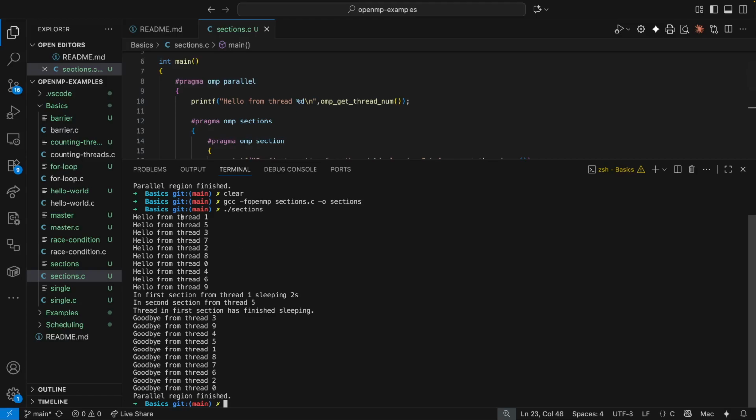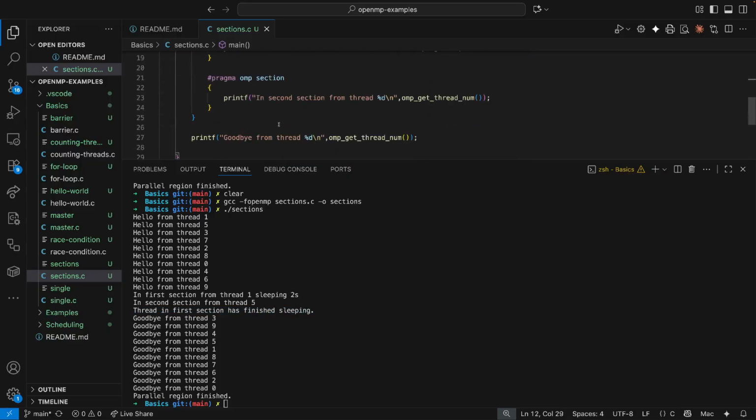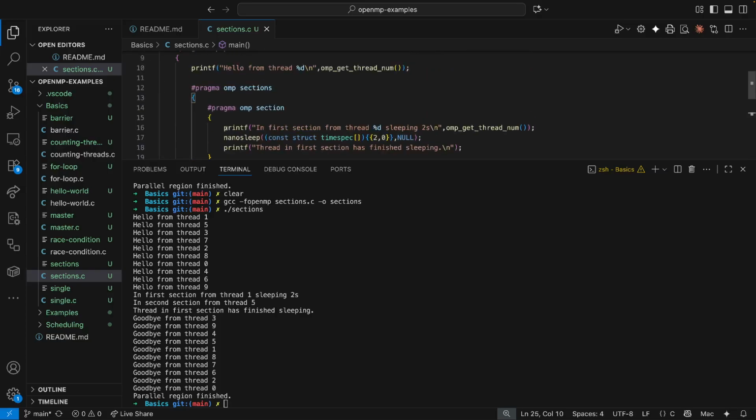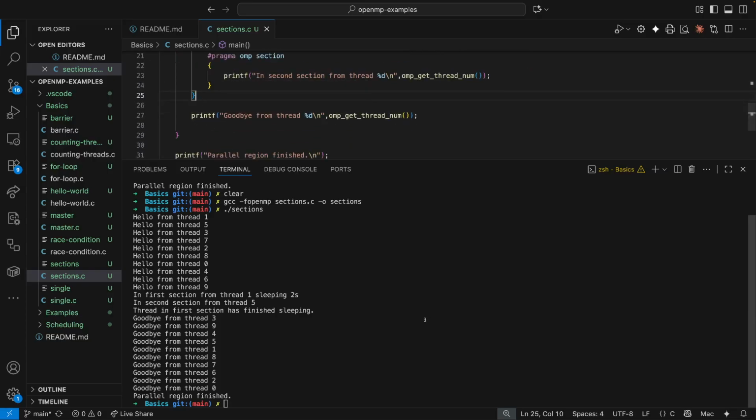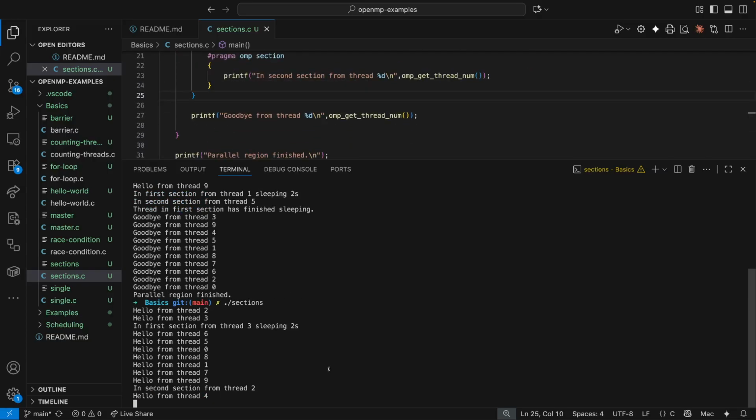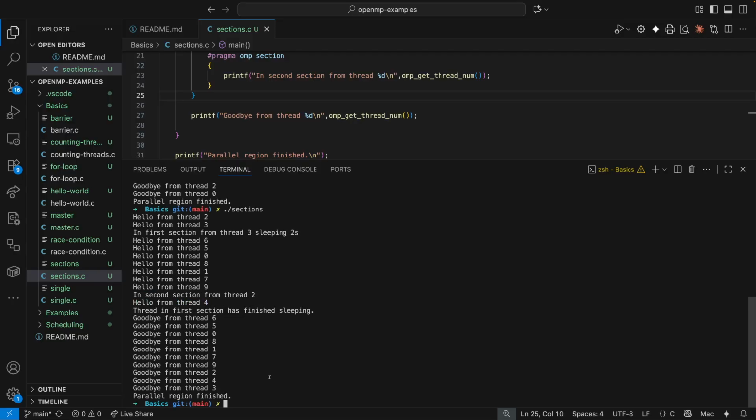Okay, so they all say hello at the same time. First section is being executed by thread 1, sleeps for 2 seconds. Second section is being executed by thread 5. Note they start at the same time. And then nothing else happens until the thread in the first section is finished sleeping. Again, sections, implicit barrier at the end. So at the end of the sections, we're waiting for everything to be finished before we move on, say goodbye from threads. So wait 2 seconds, and then there we go.